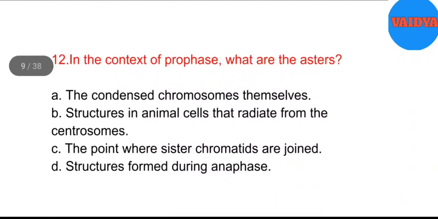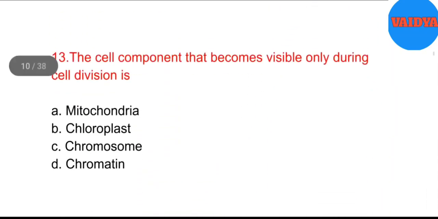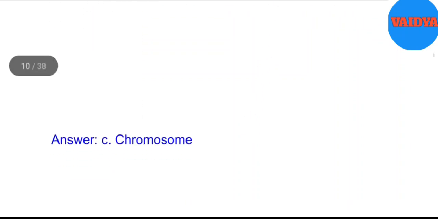12. In the context of prophase, what are the asters? A. The condensed chromosomes themselves. B. Structures in animal cells that radiate from the centrosomes. C. The point where sister chromatids are joined. D. Structures formed during anaphase. Answer. B. Structures in animal cells that radiate from the centrosomes. 13. The cell component that becomes visible only during cell division is A. Mitochondria. B. Chloroplast. C. Chromosome. D. Chromatin. Answer. C. Chromosome.